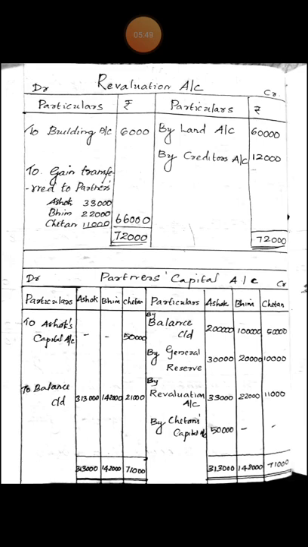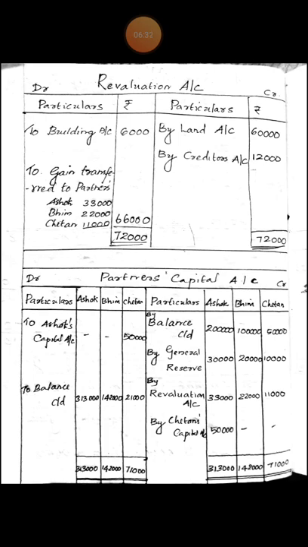Next, revaluation account. In the revaluation account, debit side, first item, to building account 6,000. That is the depreciation of building or decrease in value of building. Then credit side, there are two items. First land and the second one is creditors. Land 60,000, increase in value of land 60,000. Decrease in creditors 12,000. Increase in asset and decrease in liability are credited to revaluation account, and